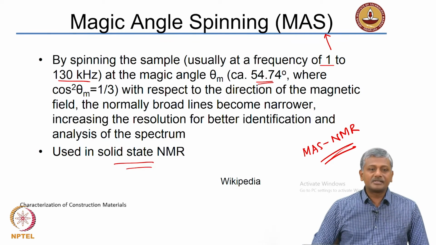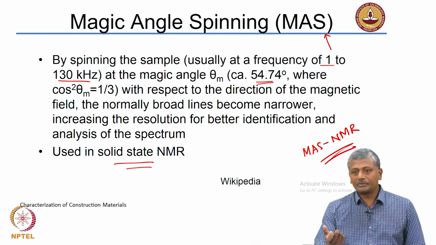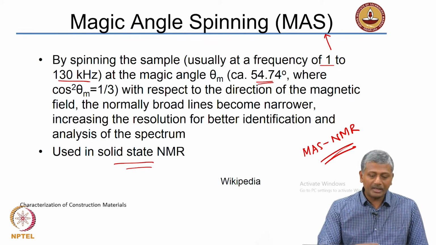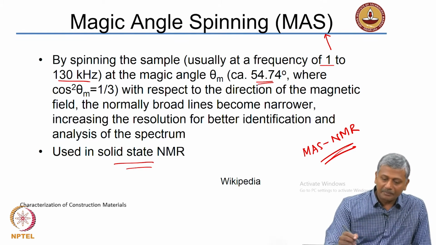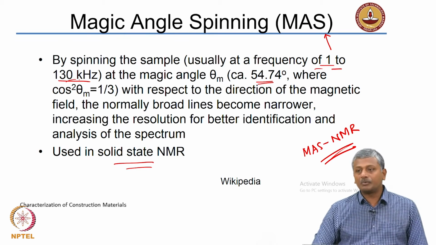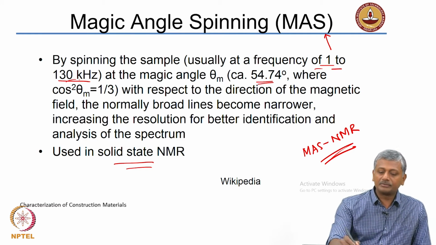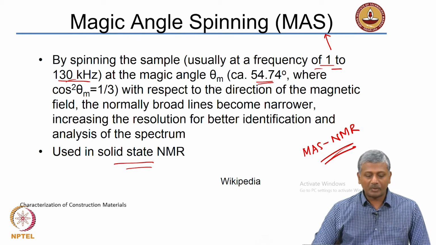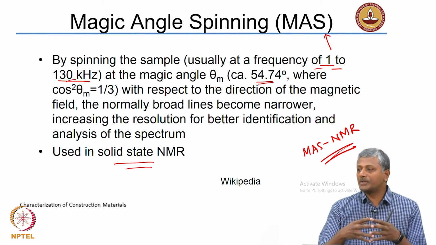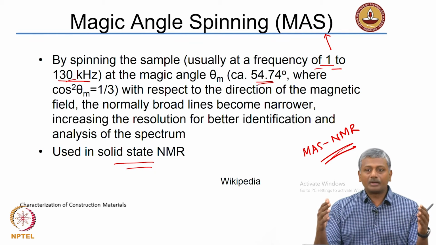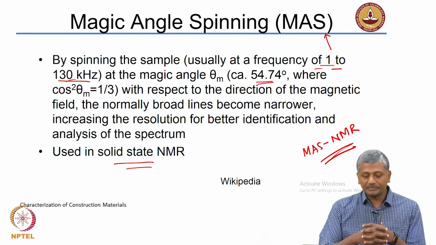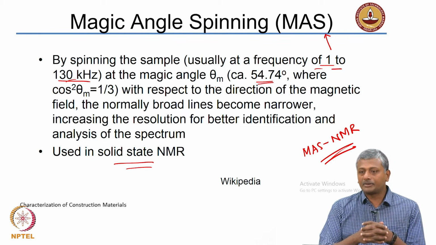Now, in some cases when we want to use solid samples, you can actually use a technique called magic angle spinning, MAS. There we spin the sample at a range of frequencies between 1 and 130 kilohertz at the magic angle theta m, which is about 54.7 degrees, which corresponds to a cos square theta of 1 by 3, with respect to the direction of the magnetic field. What we essentially do by doing so is we make the broad lines of radiation much narrower, and we are able to identify and analyze the spectrum much better in solid state NMR, nuclear magnetic resonance.